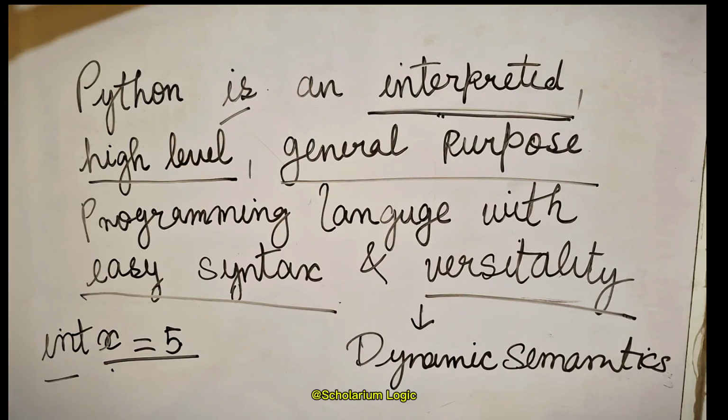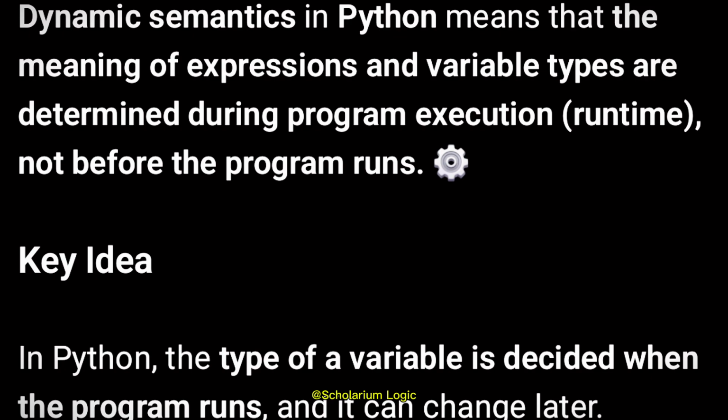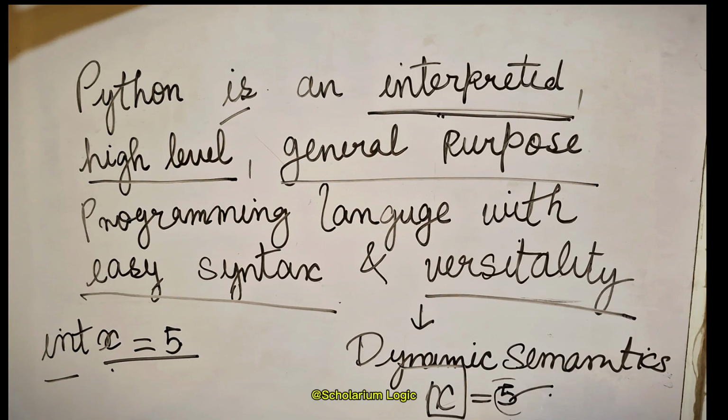Whereas in Python, if I have written x equals 5, there is no restriction on the data type of x. x can be float, boolean, integer. Of course, it's a numeric data type, so x can be a floating data type as well. Here, we have not mentioned the data type. Further, we can also change x to 5.5. There is no restriction on the data type of x. That's what makes Python a dynamically typed language. I hope this is clear.